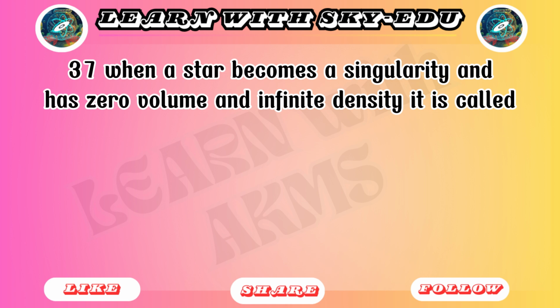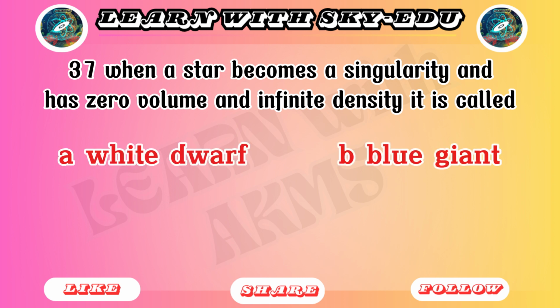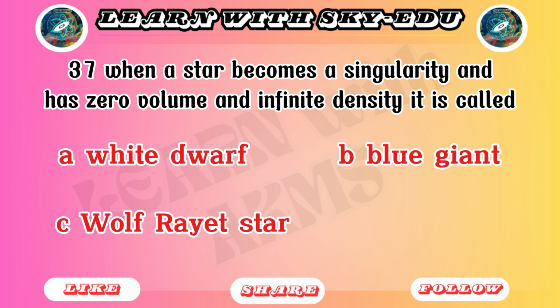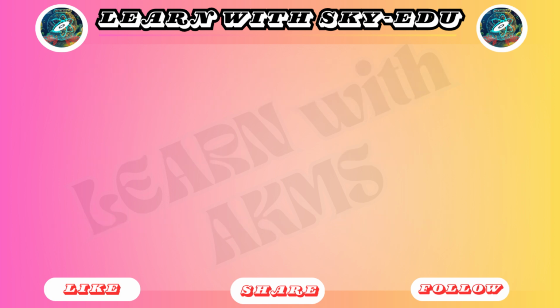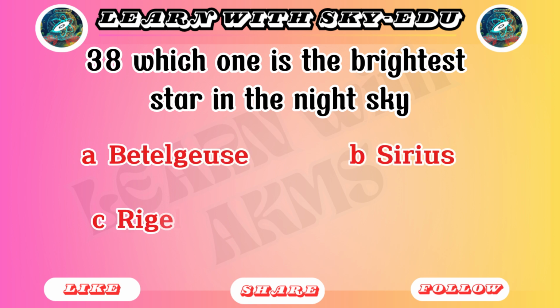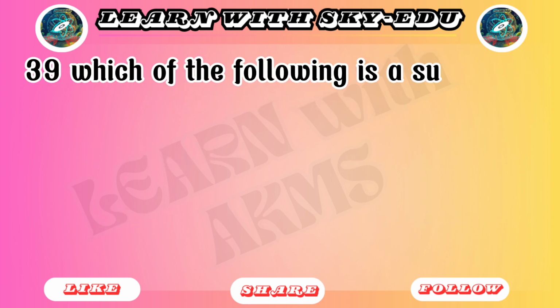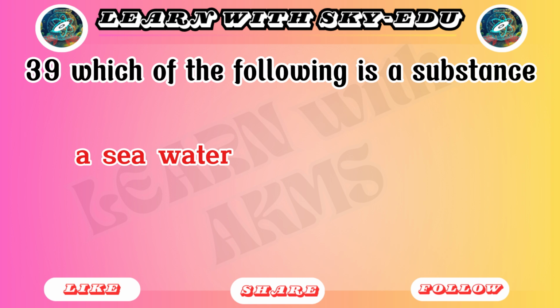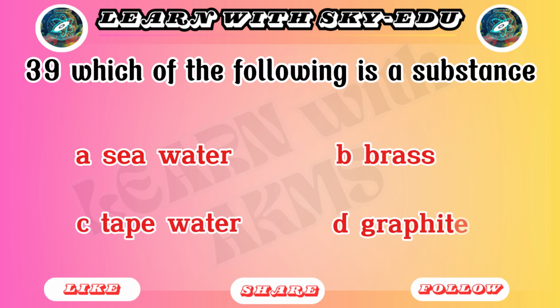37. When a star becomes a singularity and has zero volume and infinite density, it is called: A. White dwarf. B. Blue giant. C. Wolf-Rayet star. D. Black hole. 38. Which one is the brightest star in the night sky? A. Betelgeuse. B. Sirius. C. Rigel. D. Polaris. 39. Which of the following is a substance? A. Sea water. B. Brass. C. Tap water. D. Graphite.